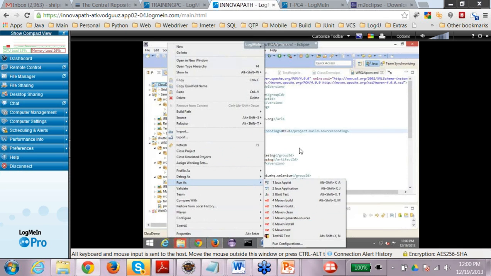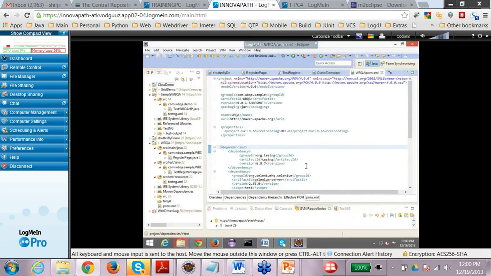And the generate sources option is there, too. That is just for downloading the jar files. Generate resources is going to download, and install does both: generate and install also.